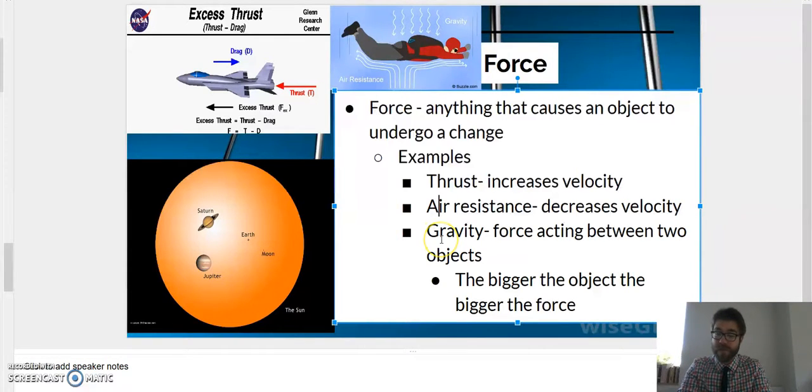Gravity is another type of force. It's a force that acts between two objects, for example, you and the Earth. The Earth is pulling you onto the ground. It's keeping you on the ground, that way you don't float up into space. So the bigger the object is, the more gravity it has, the more gravitational force it has. The smaller the object is, the less gravity it has, the smaller its gravity is.